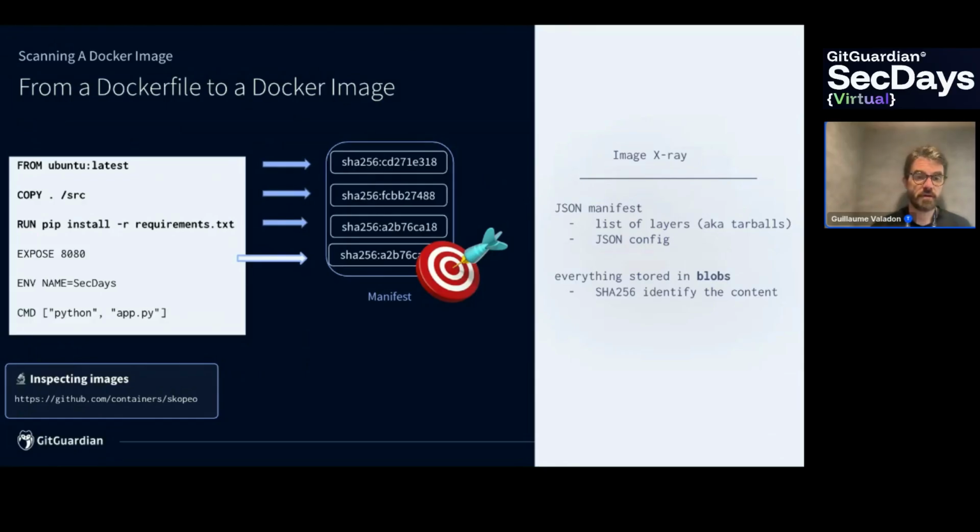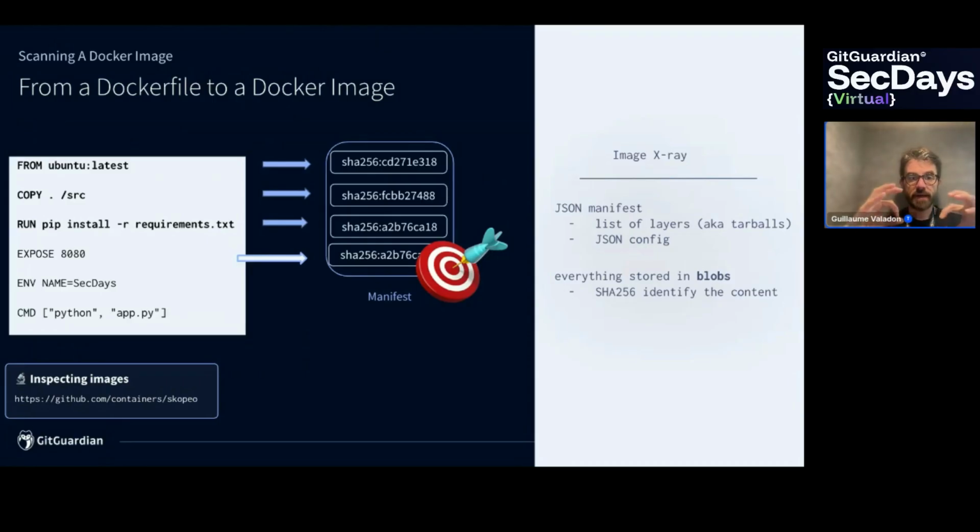Later on, let's say on the weekend, if you want to play a little bit with Docker images and what's in Docker images, you can have a look at the Skopeo tool, which is a really convenient command line tool that helps you to get some specific layers, specific information. The Dockerfile here is inside the final image. It's a bit changed. It's not a flat Dockerfile, it's in JSON format, but the content is the same, and we'll have a look at that in this presentation and try to understand why secrets are leaking in Dockerfiles.